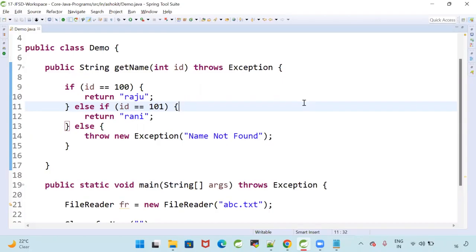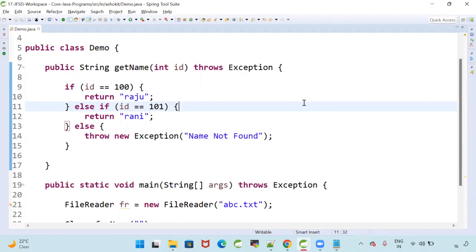Similarly, as a programmer, in some scenarios we need to handle the exception, and in some scenarios we need to create the exception. When we receive invalid input, we need to throw the exception.